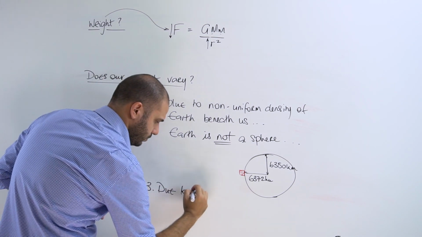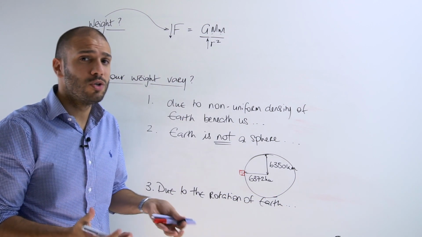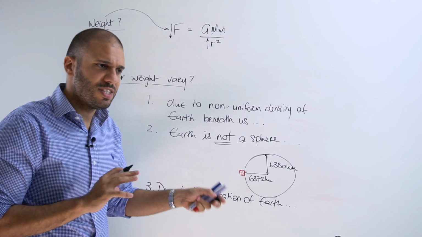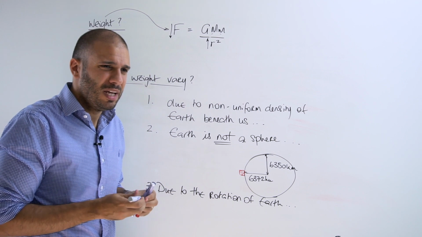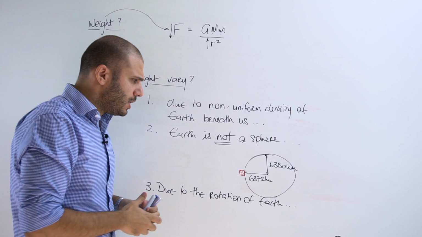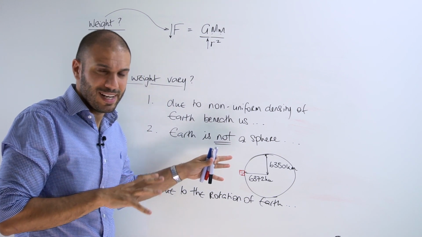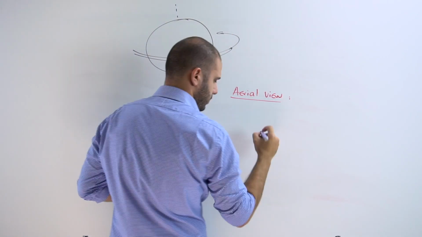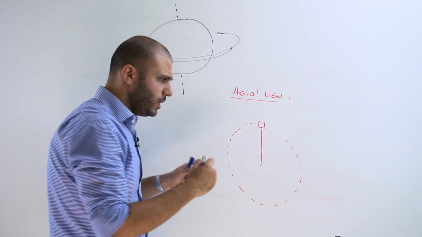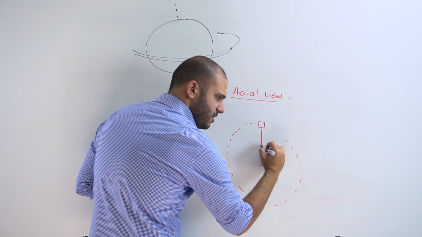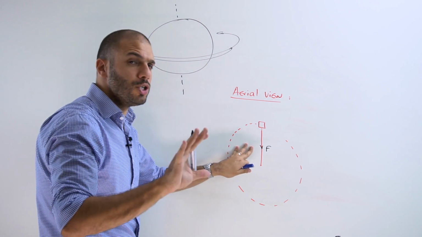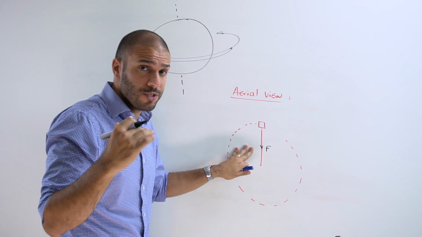Third point. Earth's rotation also affects the amount of pull that we actually experience. And this is somewhat of a more difficult concept that students generally find a bit more difficult to understand. So let me try to explain this very quickly. Any object that's spinning, that's performing circular motion, we know experiences a centripetal force, a force towards the center. Now this you should know from the previous topic of circular motion.